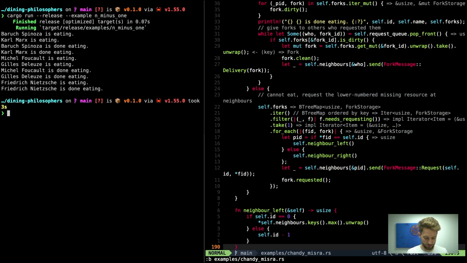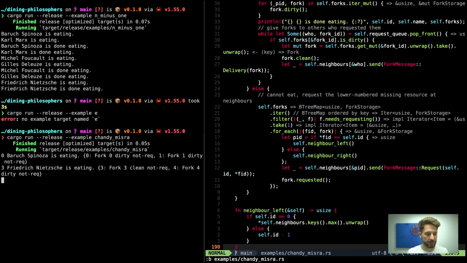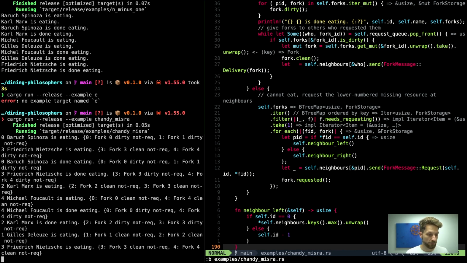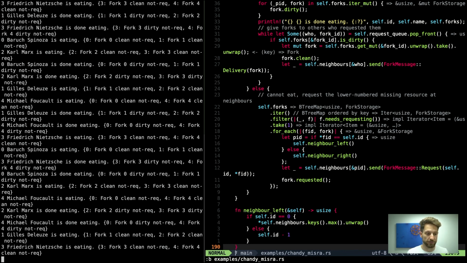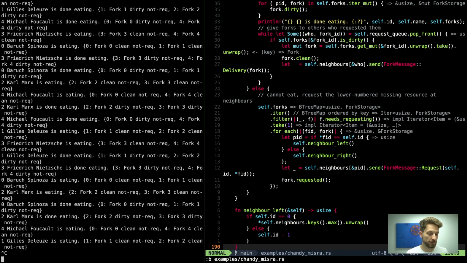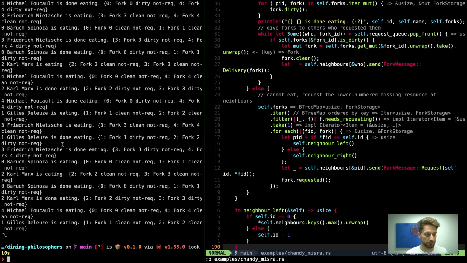Let's see if this code also works by running the Chandy-Misra example. And here we can see that they are now successfully eating. And this is an infinite loop. I have not implemented a way to stop those philosophers from eating, but we can quickly check. At the beginning, we have the IDs of the philosophers. So number 1 is eating, 4, 2 is done, 0, 2. So we can see that every one of them gets to eat every now and then. And we can see up here, we are back to 0 and 4.